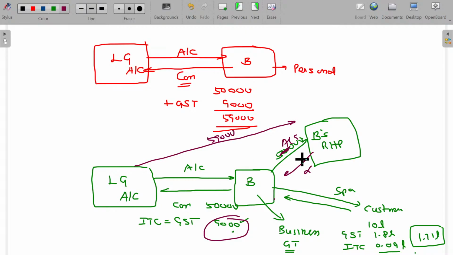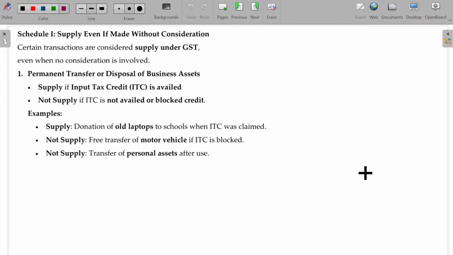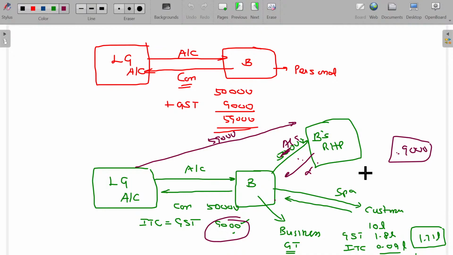So, immediately the government demands, no, sir, no consideration. No, this is supply, you have to pay 9,000 GST to the government. It's like cheating, right? If you are directly purchasing, you have to pay 59,000. If you are transferring for the business and later from business to some relative's house or some friend's house or for donation purpose, you are enjoying the ITC, right? Stating that, sir, I am donating. No. If you are donating where ITC is enjoyed, automatically this will be supply. The ITC availed will be reversed to the government. Hope you will now be able to understand the logic of ITC and all.